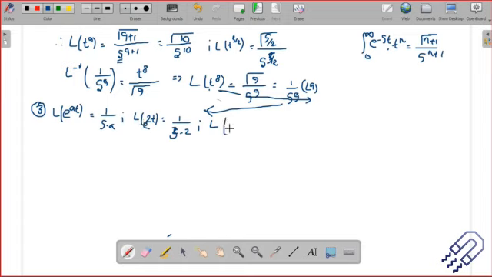Then we can take L of, let's say, e to the power minus 7t. This is also easy. We're just going to take the value of a as minus 7. Okay. And that way, you should not be confused. It's going to be just 1 divided by s plus 7.